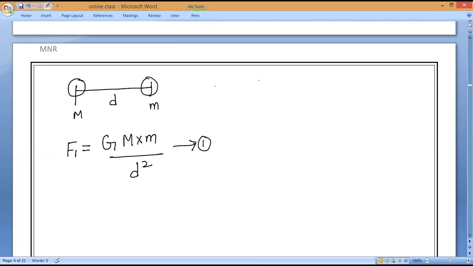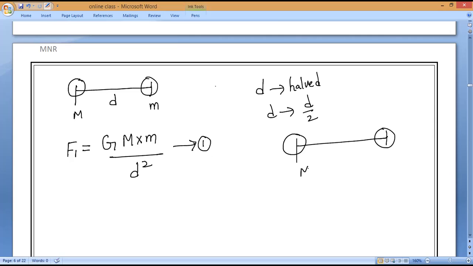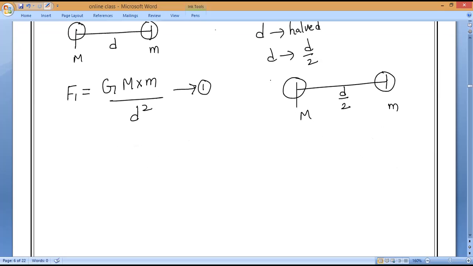Now they are saying D becomes halved. Halved means distance becomes D by 2. So object 1, object 2, and the distance becomes what? Mass is the same. What is the distance, guys? D becomes D by 2. Akilan, you are making a mistake with only D square. It's not D square, D by 2 whole square you have to do.